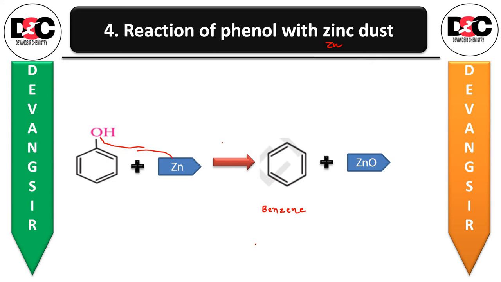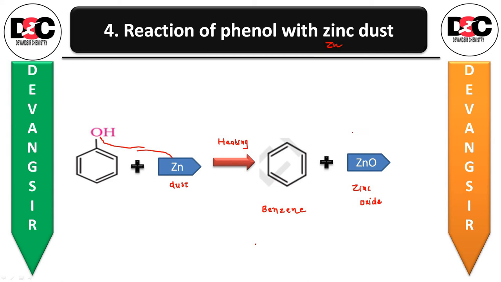So phenol is converted to benzene on heating. Here you need to do the heating with the zinc dust, and we'll be getting benzene and zinc oxide. So this is the reaction of phenol with zinc dust, reaction number 4.